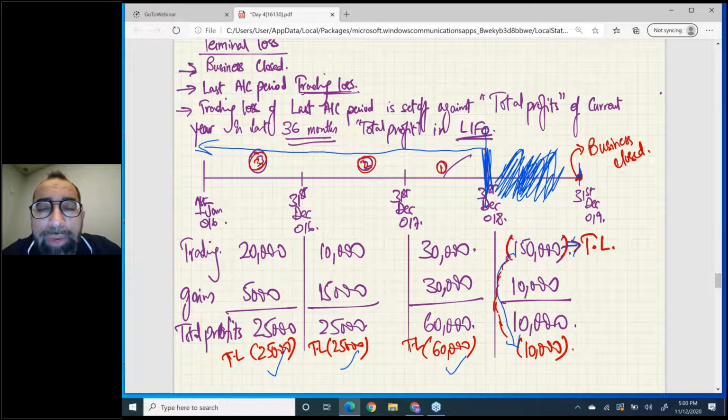One extra thing I'm telling you right now, it will help you. In individuals, open your eyes. I know there are a lot of things now. No, this is your paper, you have to give. Listen, in individual, terminal loss can set off against the last 3 fiscal years' trading profits. In individual, terminal loss sets off the last 3 fiscal years, which profit? Trading profit. But in companies, terminal loss can set off total profits. Don't forget, this is a difference.